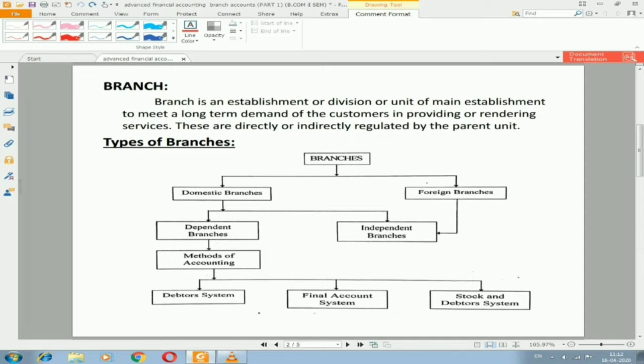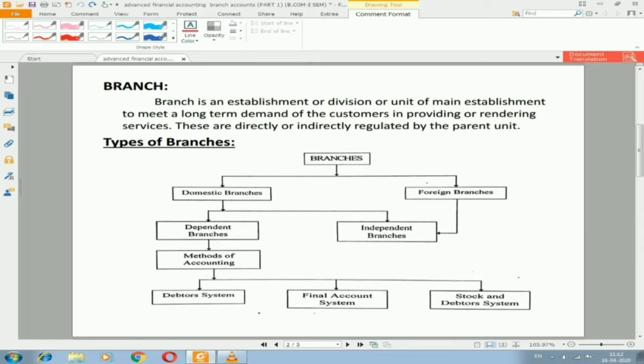The next thing is the method of accounting, how accounting will be done in branch accounts. Why is there a necessity to prepare branch accounts? In order to get to know the profit or loss of the branch, how the branch is performing, what the requirement of the branch is, and what the financial position of that branch is. To know all these things, we definitely require branch accounts.